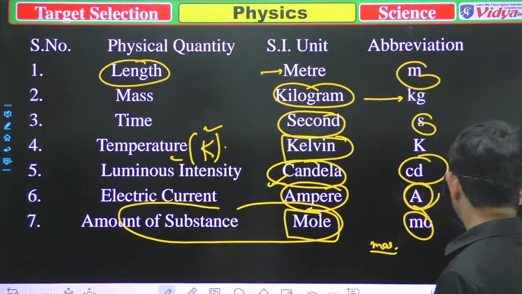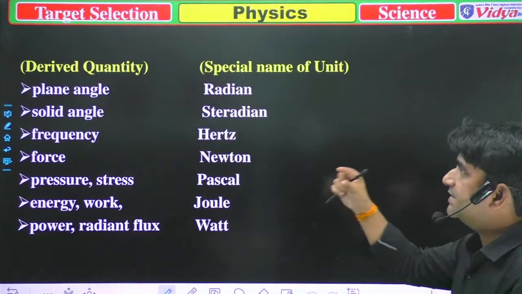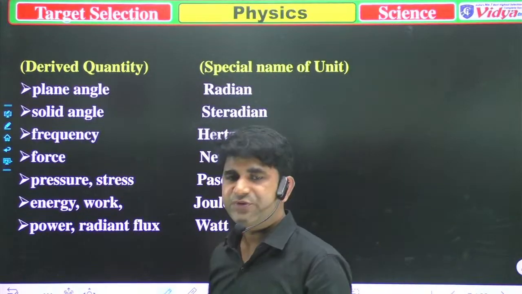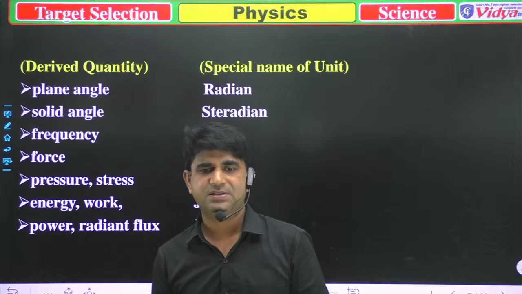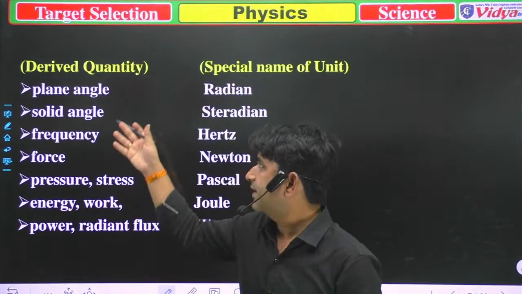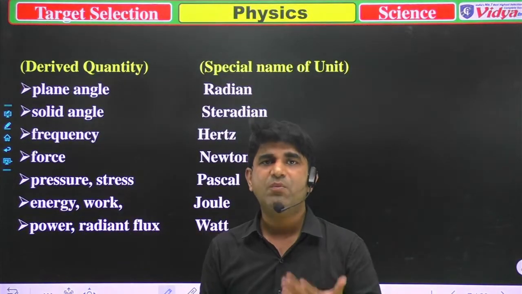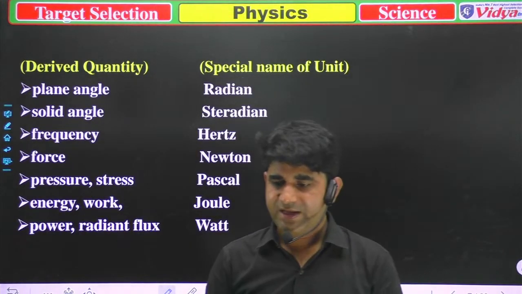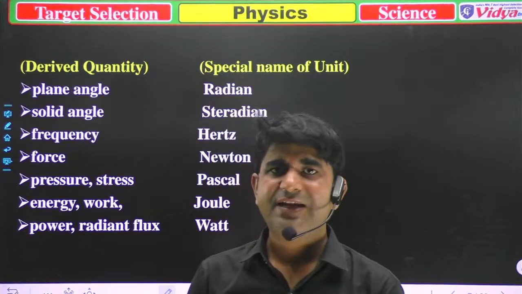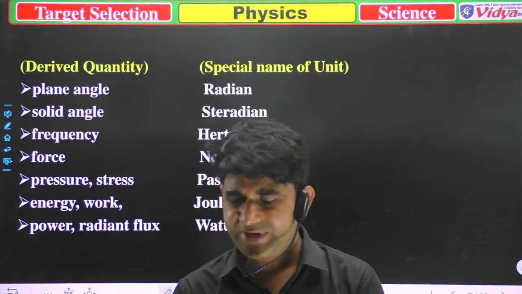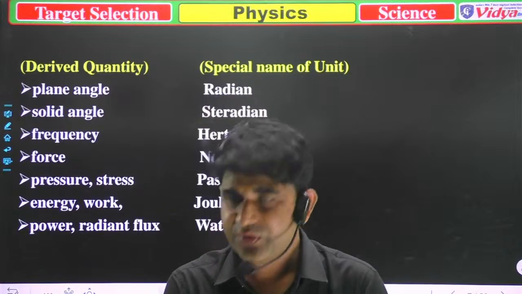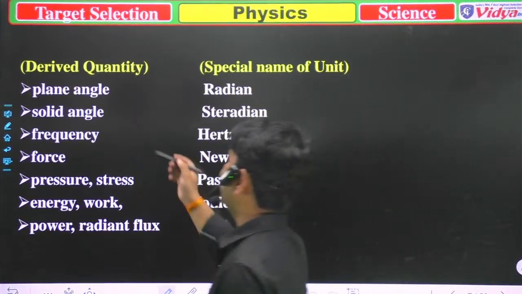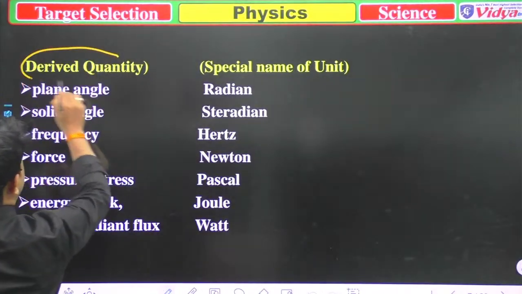So next, these are derived quantities. I have generally taken those quantities which have been asked in the examinations, because there are many derived quantities, but I am only talking about those which are relevant for examinations, because our motto here is how we can gain extra marks. That is why we are starting these things. So plane angle, because these are derived quantities. Now you will say, sir, what is a derived quantity?